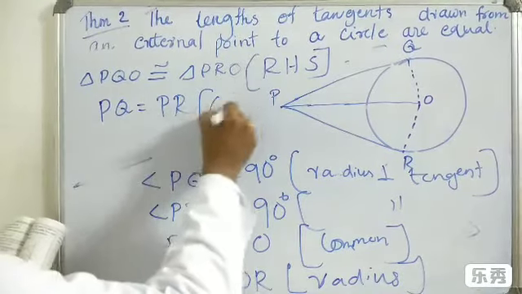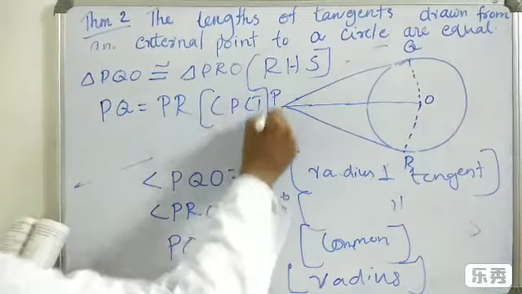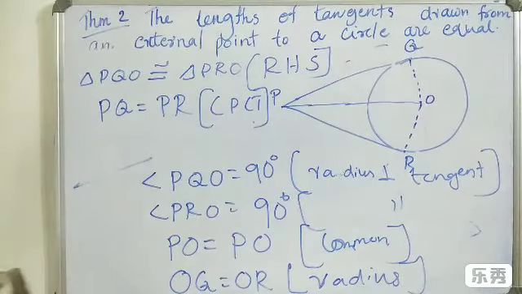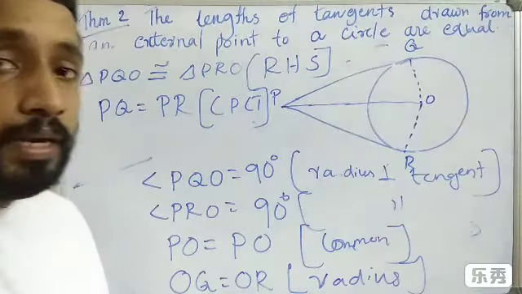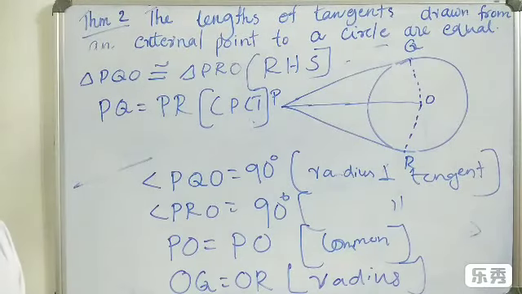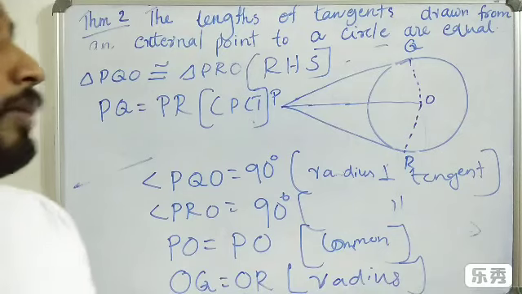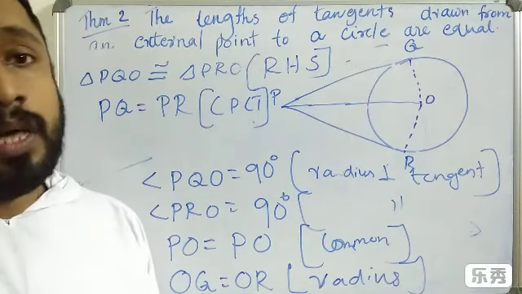That is by CPCT, side PQ is equal to PR. So PQ is a tangent, PR is also a tangent. So tangents from an external point to a circle are equal. From outside a circle, we can draw two tangents, and these two tangents are equal.